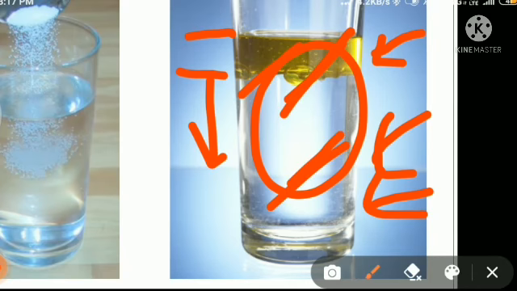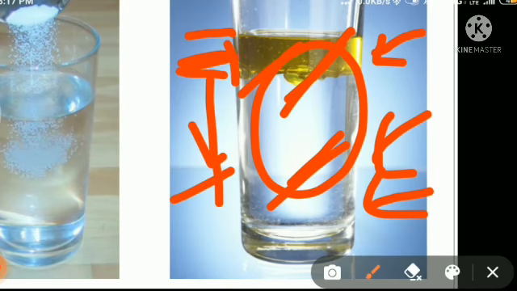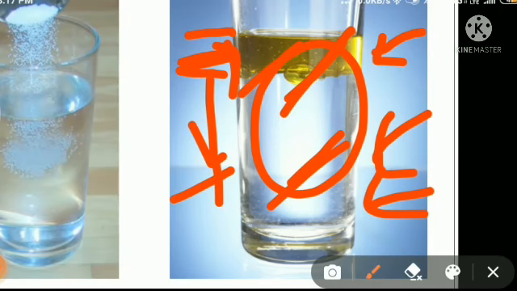So this is a heterogeneous mixture, and in a heterogeneous mixture you can easily see the different components. Here you can easily see the components, oil and water, because they are not mixing very well. You will generally see the formation of layers between the components of a heterogeneous mixture. Again, in a heterogeneous mixture you can easily separate out the components. If you want to separate oil and water, you can carefully pour the oil from the surface.